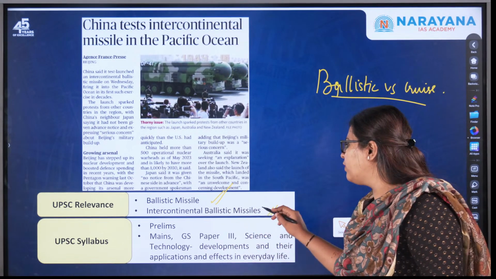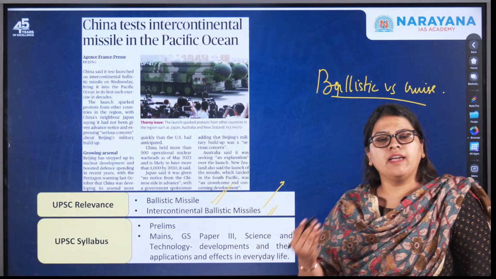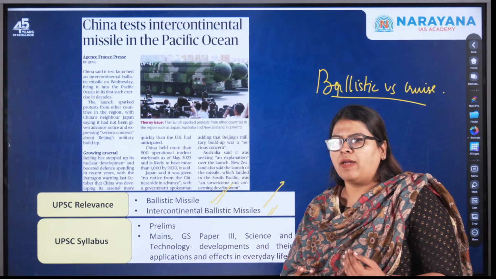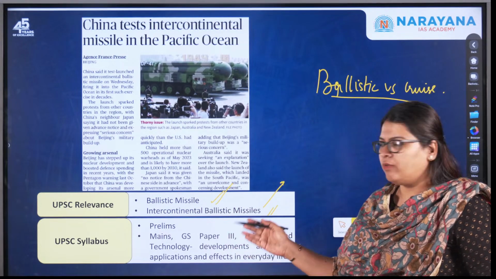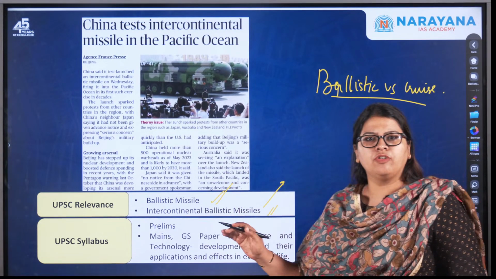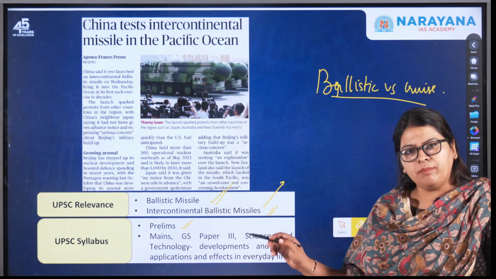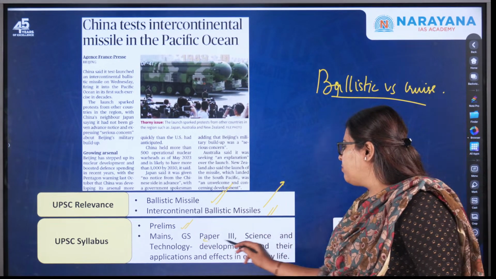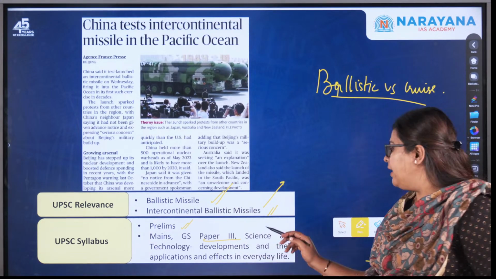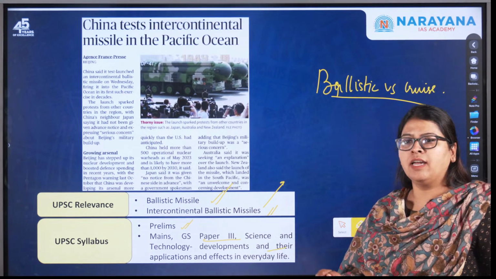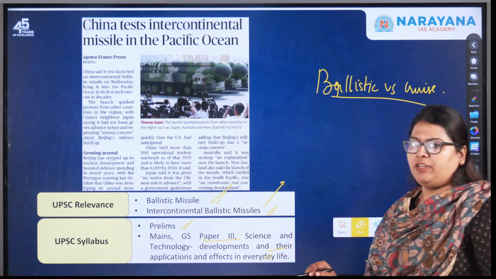That is one kind of ballistic missile, and the others include short range as well as long range, etc. This topic becomes very important for both your prelims and mains examination. We can map it to GS paper 3, science and technology, developments and their applications and effects in everyday life.